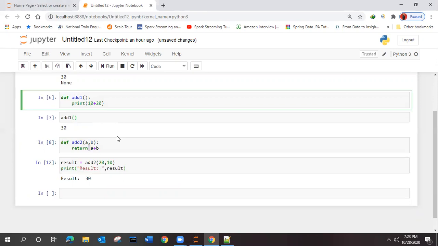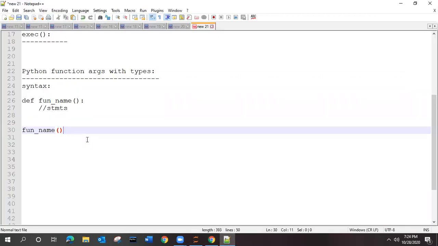So this is one example of two different types of functions. Same function, but two different behaviors. Got it? So the Python functions are with types: one is with a type and another is without type.